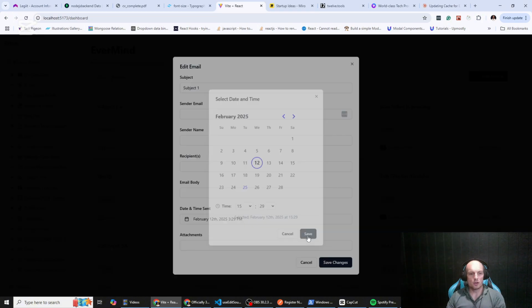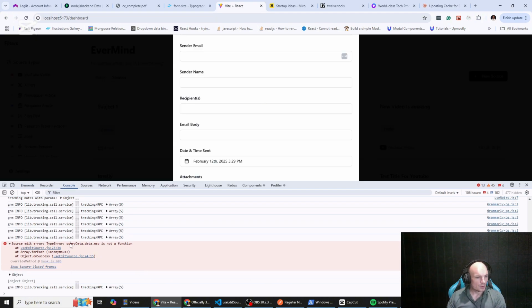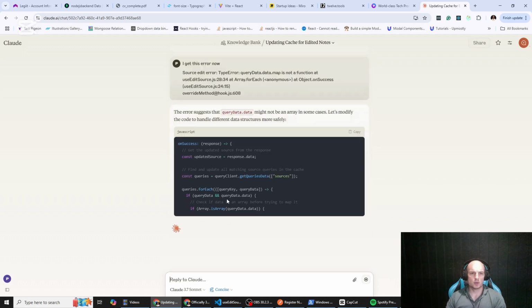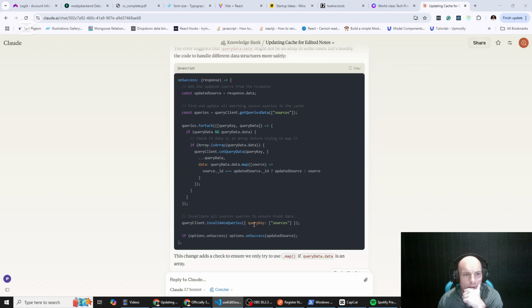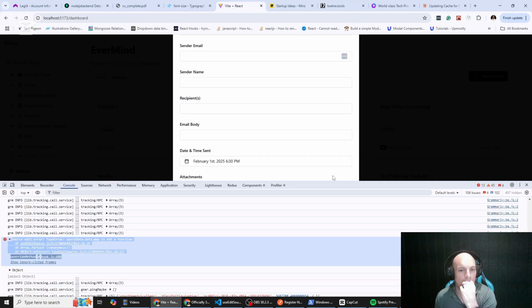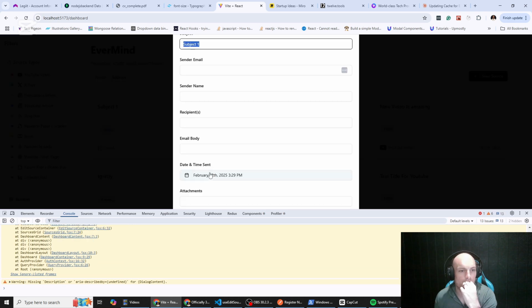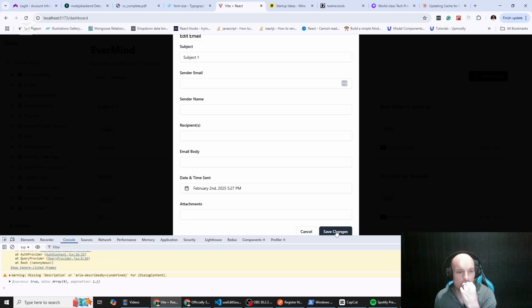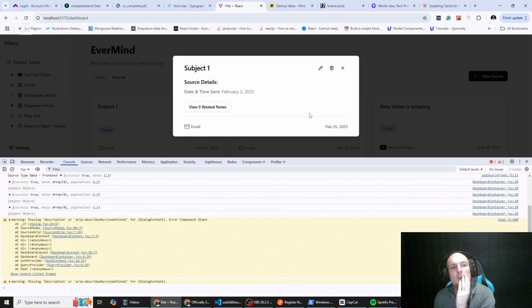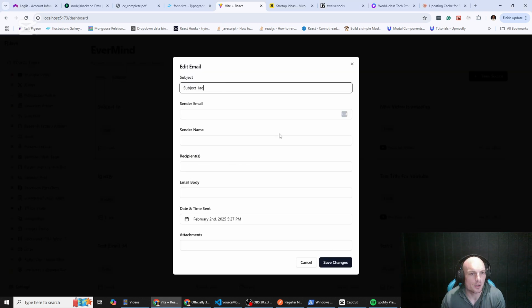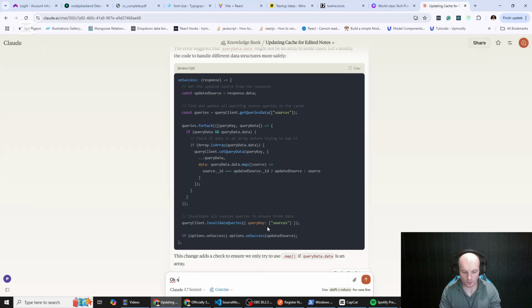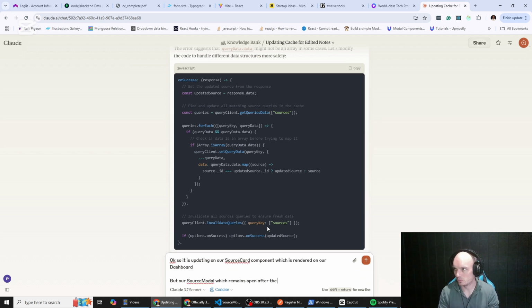So I think we have moved on now to just invalidating, if I remember correctly. It was passing the data through, but on the front end it wasn't invalidating the queries for editing the note or the source, so it didn't automatically or immediately update on the front end without a refresh. So you can see there on the source card that the date wasn't changing, although it was changing in the database.